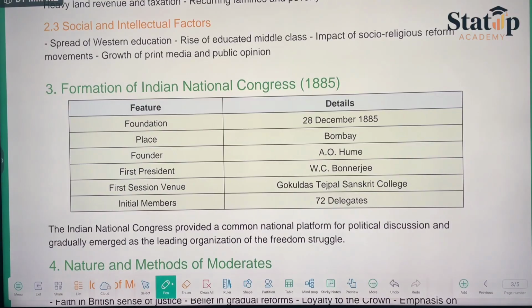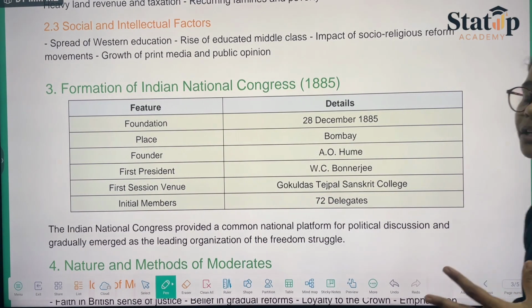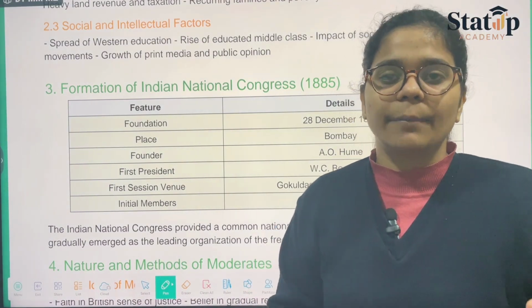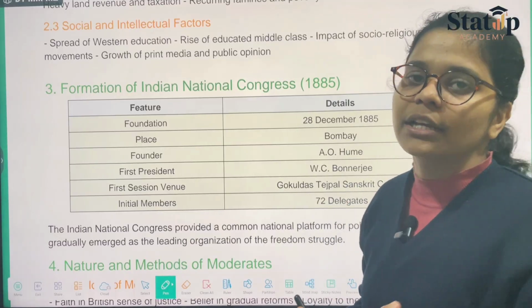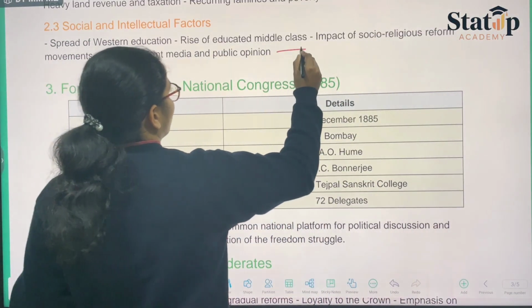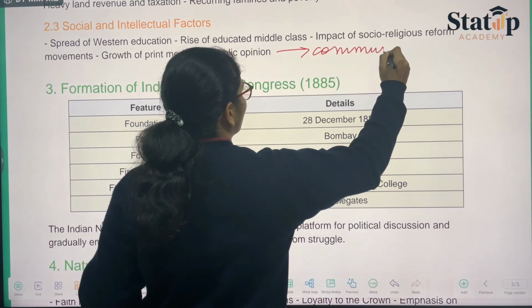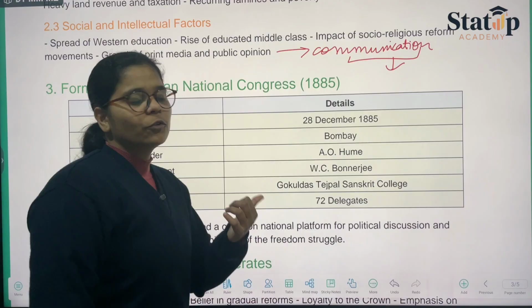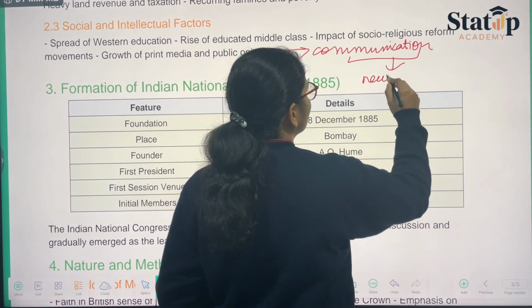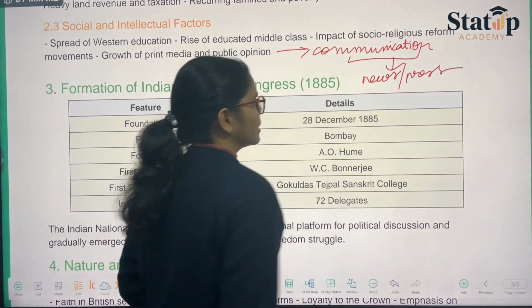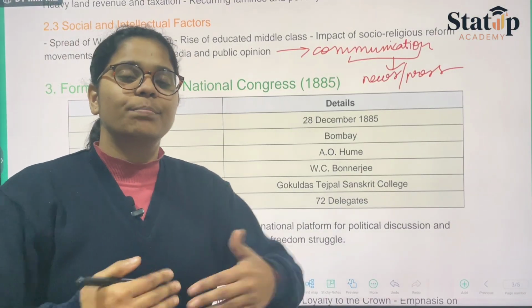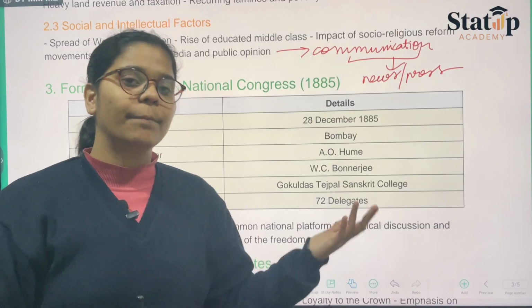Then we have religious reforms, and the growth of print media and public opinion. They helped the public to make their own opinions and to spread them. How will one spread one's opinion? That is basically the communication we talk about. And when we talk about communication, since telephones were not there, only the news, or we can say the press, was the basic thing by which one could communicate his or her ideas and spread them among the public.